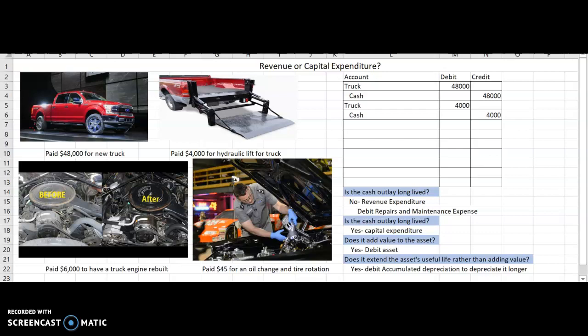So what I do here is I reduce accumulated depreciation because I'm going to depreciate it for longer years. So we're going to debit accumulated depreciation for the engine rebuild, and our credit will be to cash.